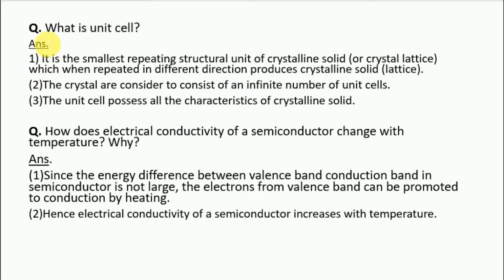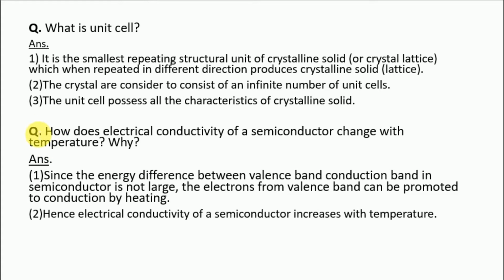Next is the fourth question, what is a unit cell? The answer is, it is the smallest repeating structural unit of a crystalline solid or crystal lattice, which when repeated in different directions produces the crystalline solid lattice. The crystal is considered to consist of an infinite number of unit cells. The unit cell possesses all the characteristics of the crystalline solid.